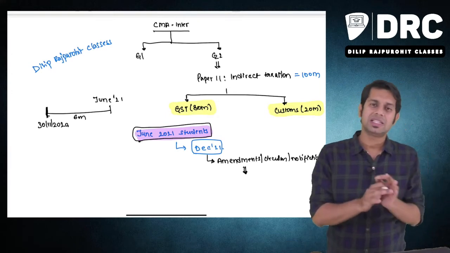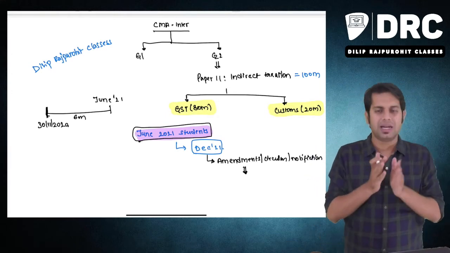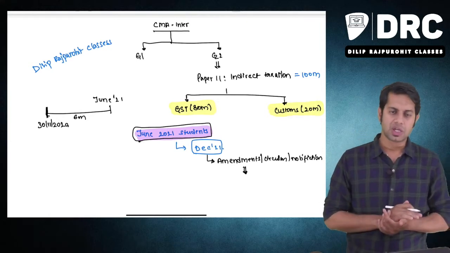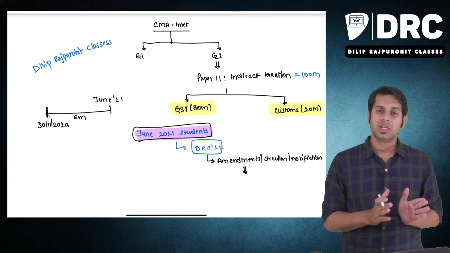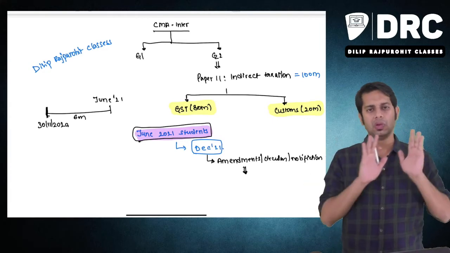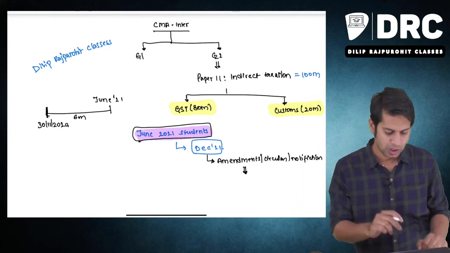Sir, that means whatever changes are made after this date will not be applicable for the June examination? Yes, those changes will not be applicable for the June examination.